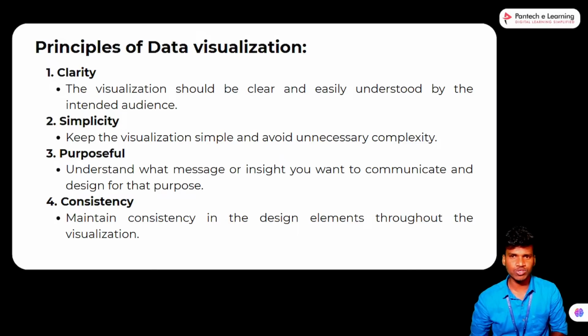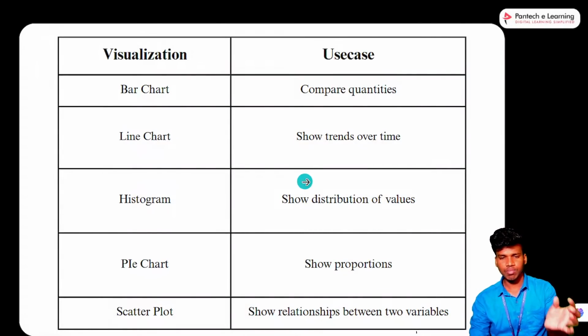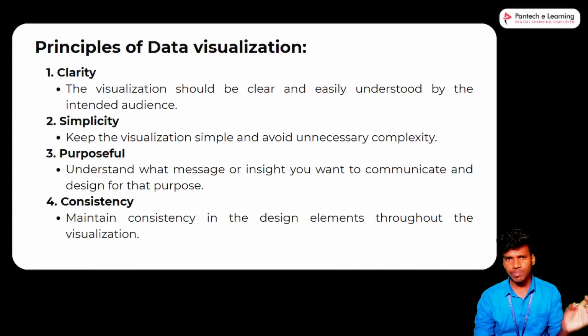Serial number wise we cannot visualize. In this particular case we cannot represent the visual for every data. There is some kind of format here. Each and every visualization has some kind of format. Here you can see the bar chart is used to compare quantities, the line chart shows trends over time, and the histogram shows the distribution. Each and every plot has some kind of purpose, some kind of principles.